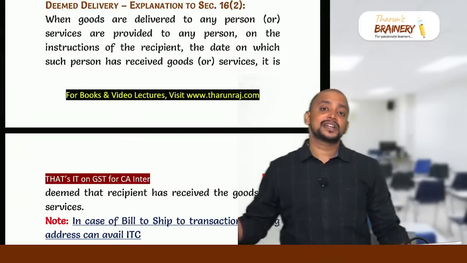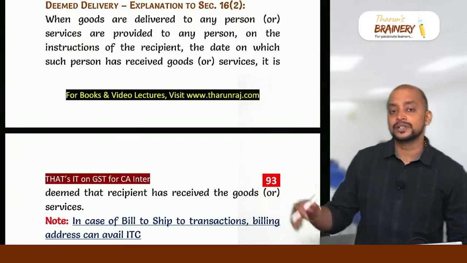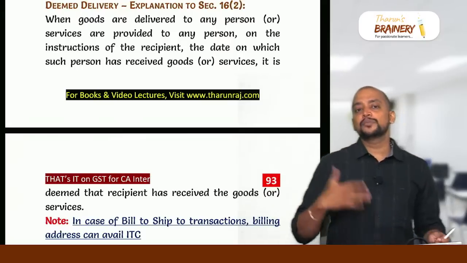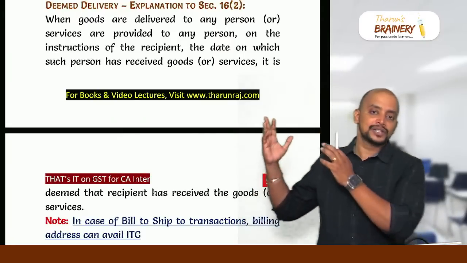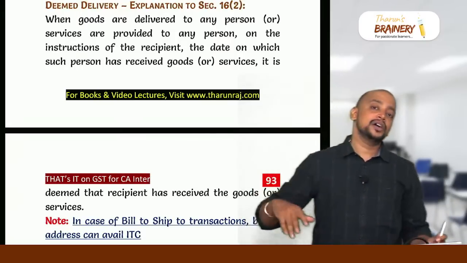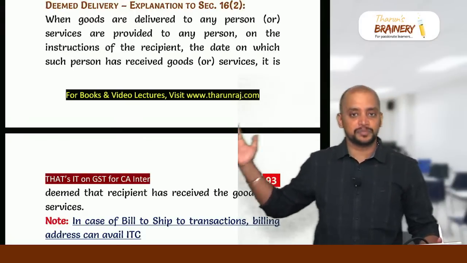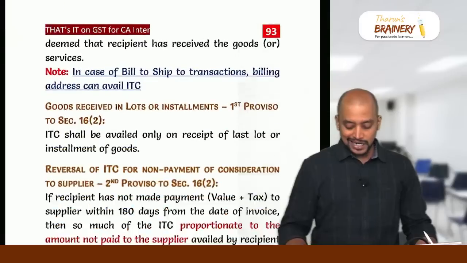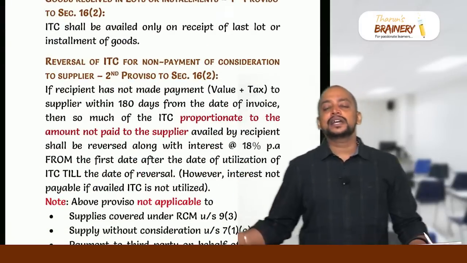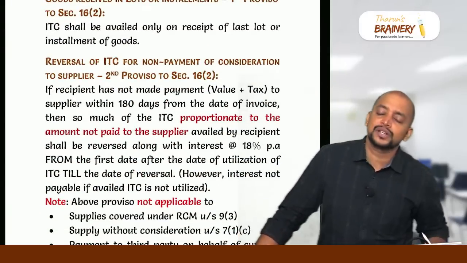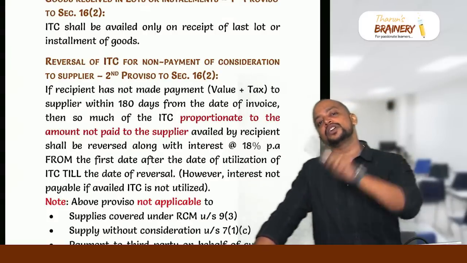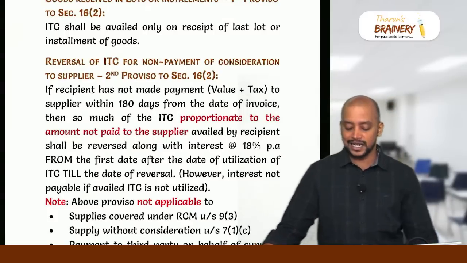Then deemed delivery: when goods are delivered to some other person on behalf of the recipient, the day on which the third person has received the goods is the day the recipient has received the goods. The same is applicable for services. So, bill to ship to transaction: we raise the bill to one person and deliver the goods or services to some other person. The day on which the goods or services are received by the other person, it is deemed that the billing address has received them, and the billing address can take ITC with respect to this. In case of goods received in lots or installments with respect to a single invoice, only on receipt of the last lot or installment can ITC be availed.